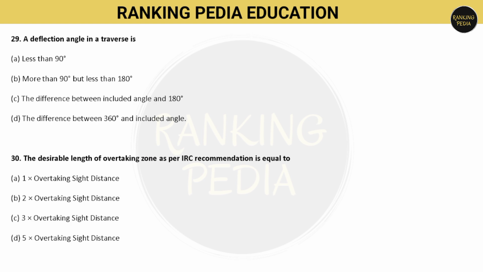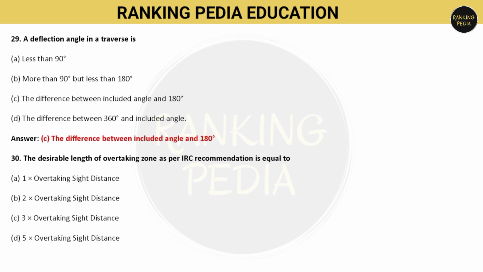Next is, a deflection angle in a traverse is what? Options are less than 90 degree, more than 90 degree but less than 180 degree, the difference between the included angle and 180 degree, or option number D, the difference between 360 degree and the included angle. So a deflection angle in a traverse is the difference between the included angle and 180 degree. So which option is correct? Option number C, the difference between included angle and 180 degree, is correct.